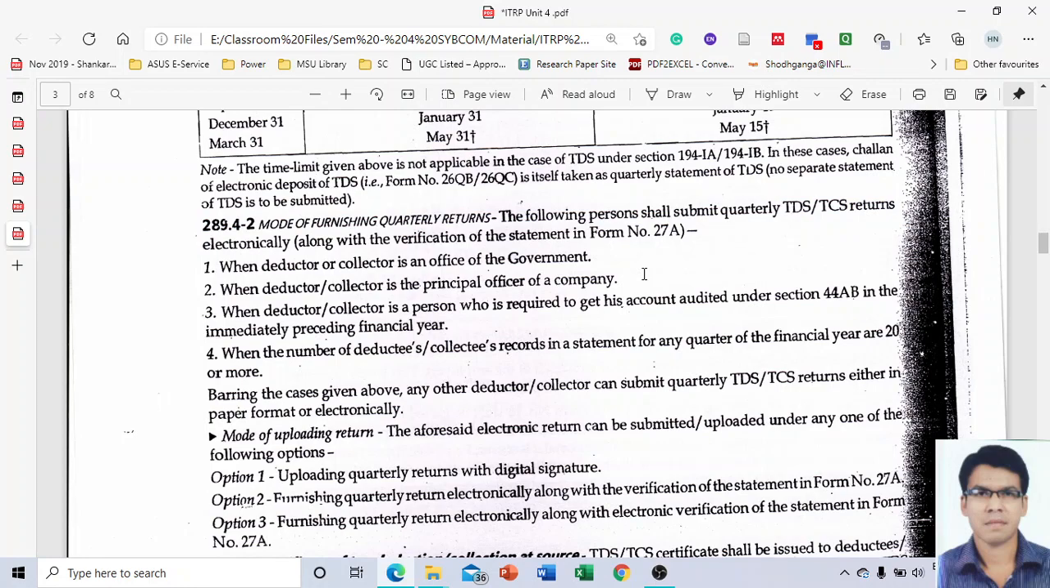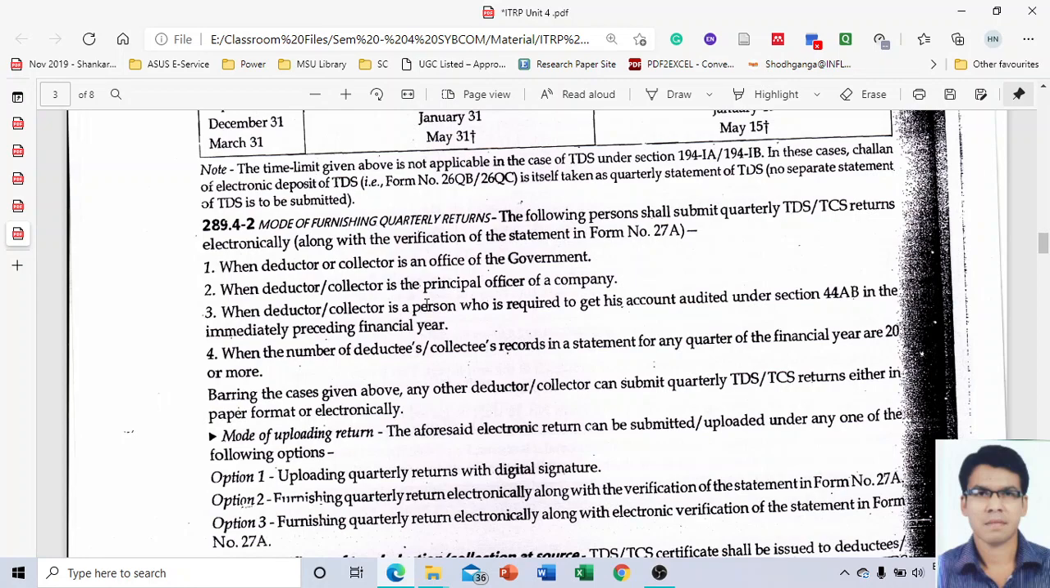So who needs to submit 27A compulsorily along with the return? Point number one, when the deductor or collector is an office of the government. Point number two, when the deductor or collector is a principal officer of a company. Point number three, when the deductor or collector is a person who is required to get his account audited under section 44AB in the immediately preceding financial year.